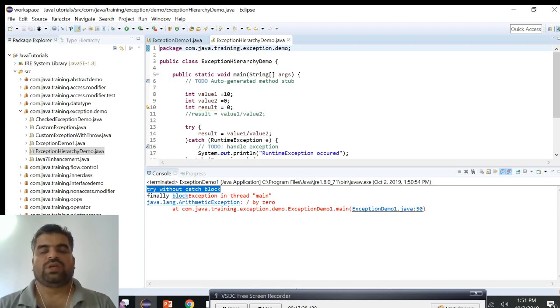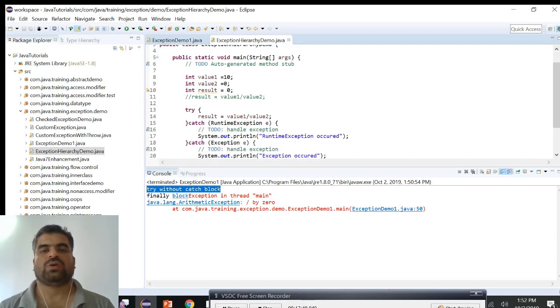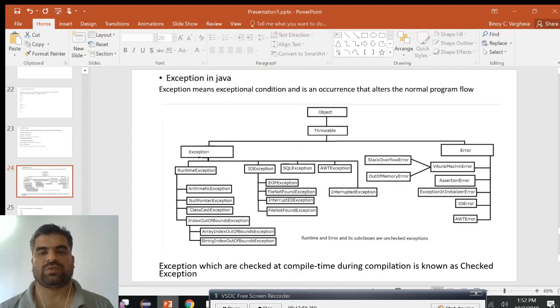So in best practices, we should handle the specific exception instead of using the parent, generalized exception. Instead of that, we should specify what exception is going to occur, and we have to handle it that way. So here we can see that the arithmetic exception and everything is under the Exception, and it's under the RuntimeException.